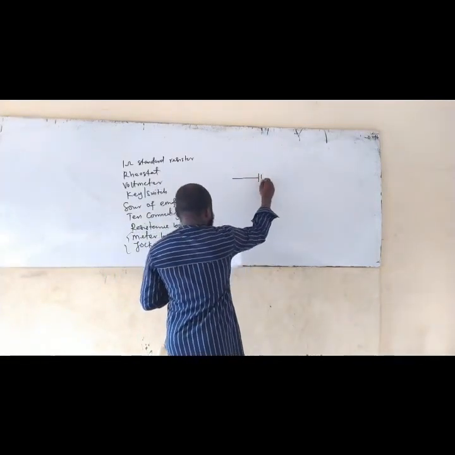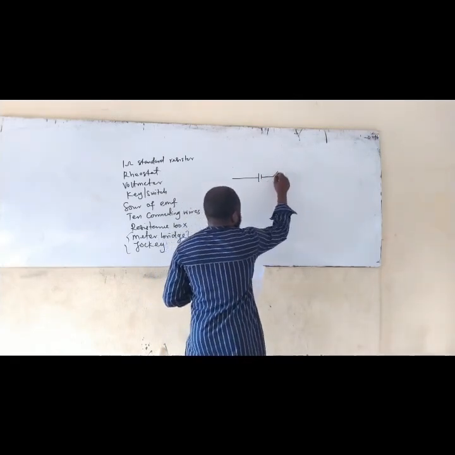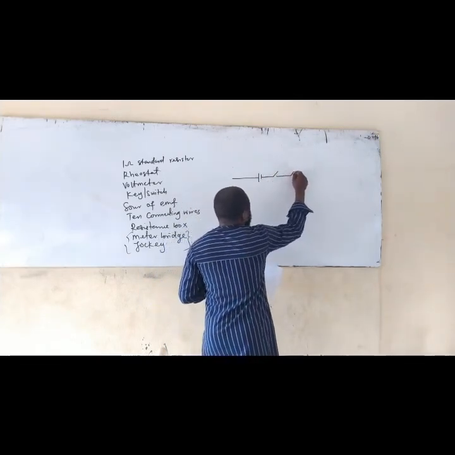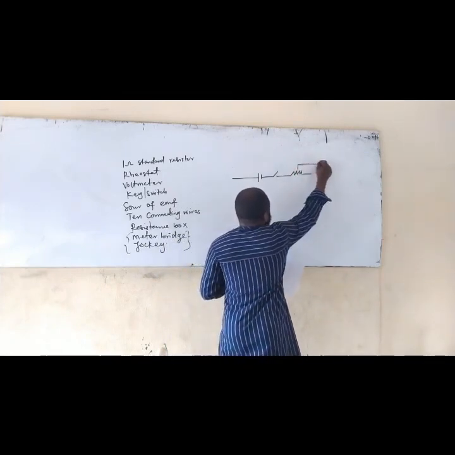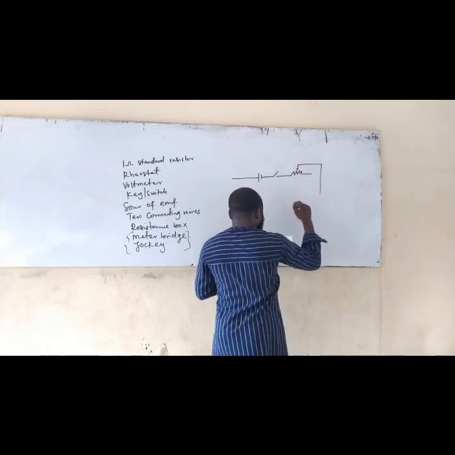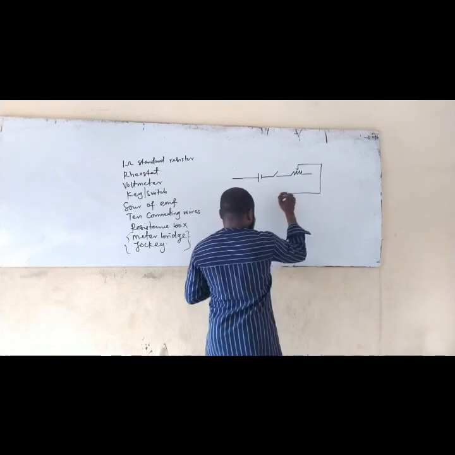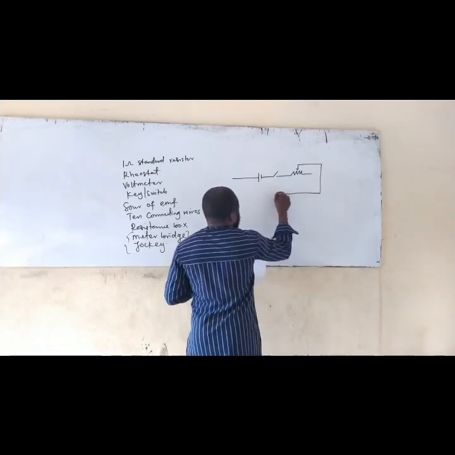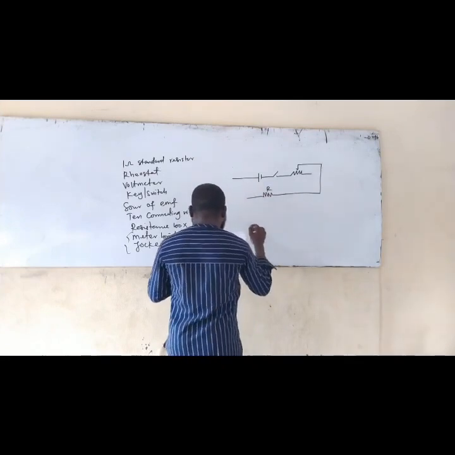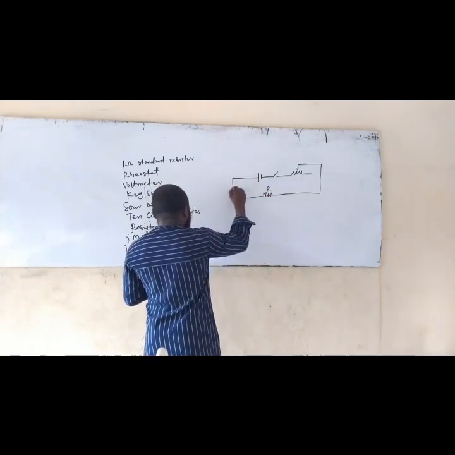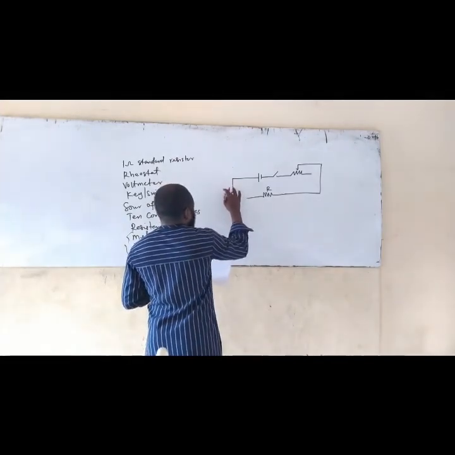So now let's see this diagram here. If I have a cell and I connect this cell to a key, and this key is connected to a rheostat, and the rheostat is then connected to another resistance, let's say this is a resistance box, and then here I have an ammeter that is connected in series.